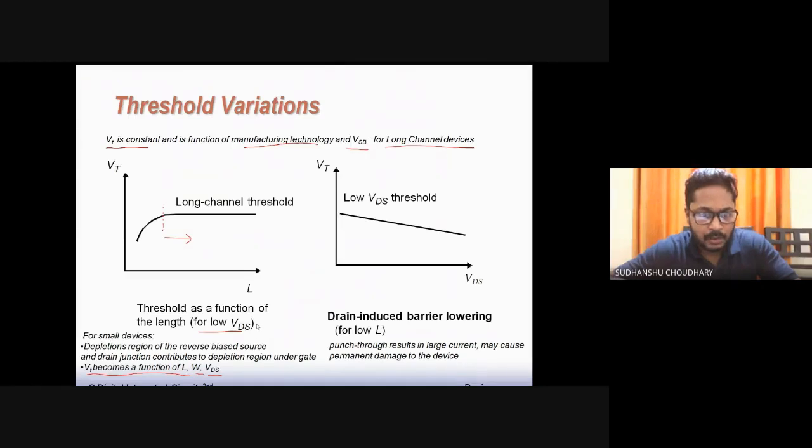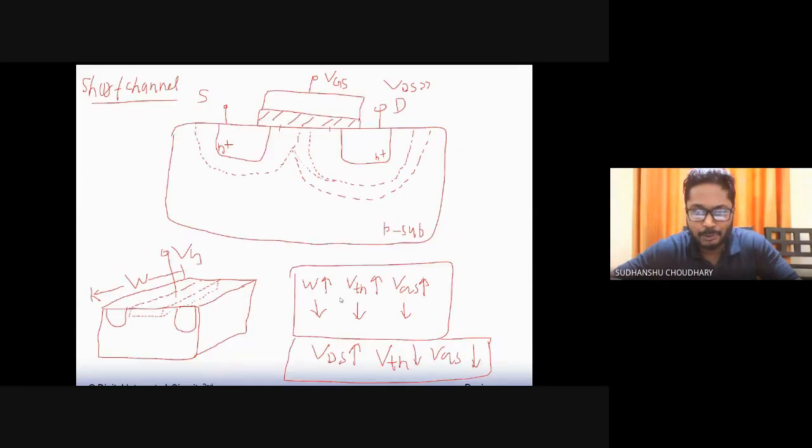So we find that the effect of width is also on the threshold voltage. If you increase the width of the MOSFET, the threshold voltage will go up and the VGS requirement will also go up. And if you reduce the width of the transistor, the threshold voltage requirement will also go down, and so the VGS requirement to create a channel will also go down.